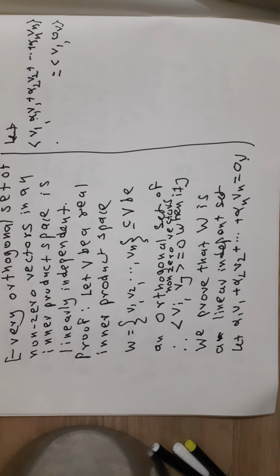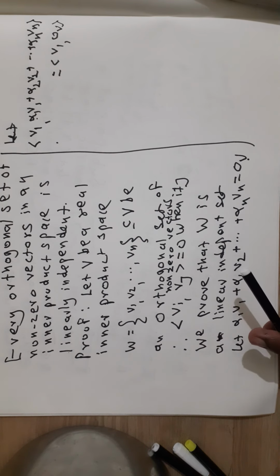We are proving that every orthogonal set of non-zero vectors in an inner product space is linearly independent. Proof: let V be a real inner product space. Let W, v1, v2, vn, a subset of V, be an orthogonal set of non-zero vectors. That is, angle bracket vi comma vj is equal to 0 when i is not equal to j. We prove that W is a linearly independent set. Let alpha 1 v1 plus alpha 2 v2 plus dash dash dash alpha n vn is equal to the 0 vector.